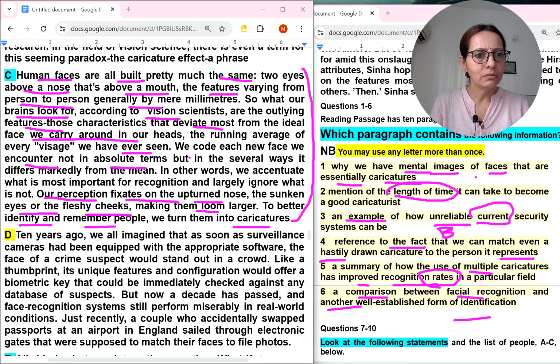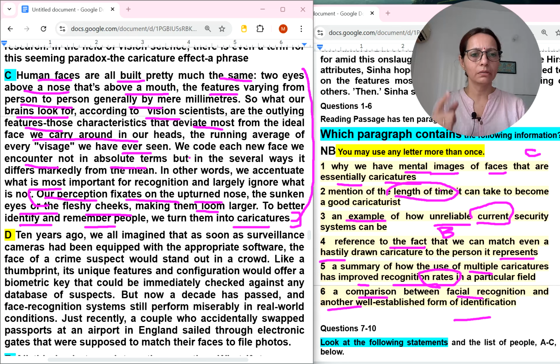So why do we have mental images of faces that are essentially caricatures? Perception or mental images, I think they are talking about this. Every mental image also, see this image also. So brains look for, from vision scientists, the outlying features, the running average. So here you can easily find what our brain imagines about the images of faces that are essentially caricatures. So the last line also says something. See this, and we can match this B and C paragraph with the first number.